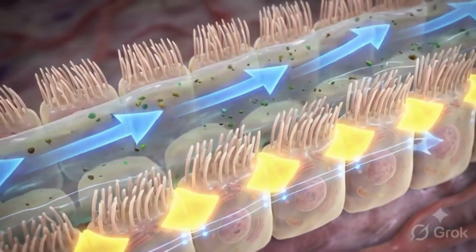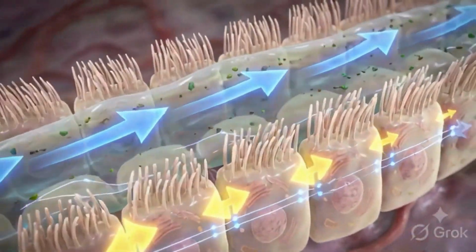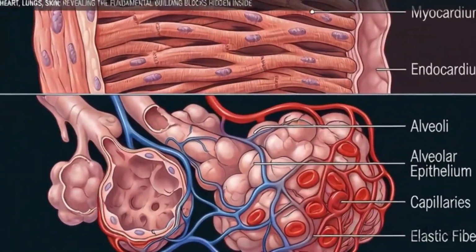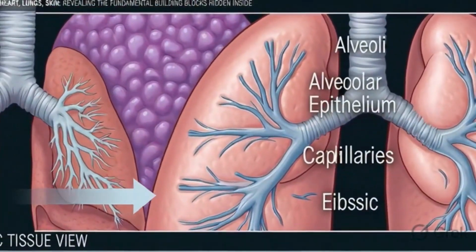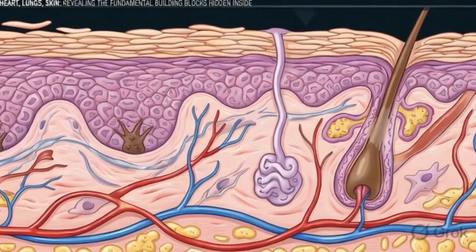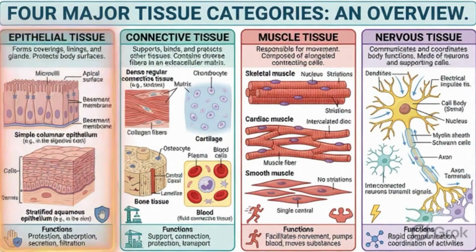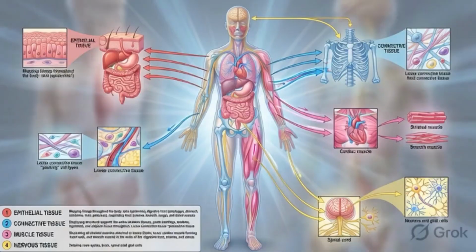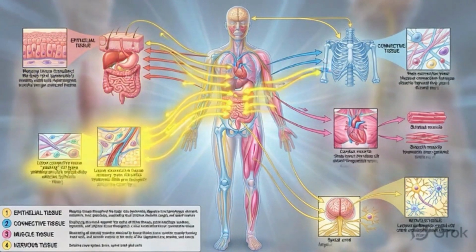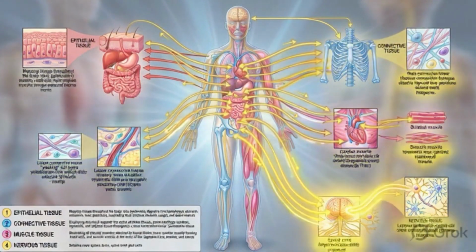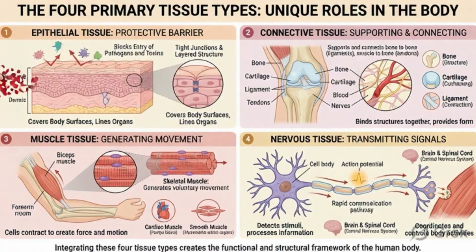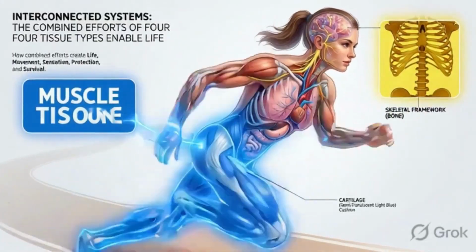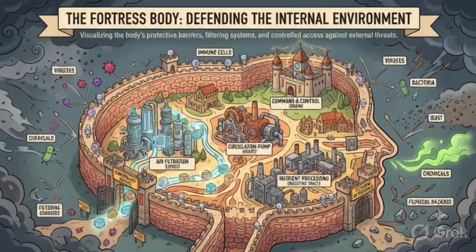A tissue is a group of cells that share a similar structure and work together to carry out a specific function. Every organ in the body, whether it's the heart, the lungs, or the skin, is built from tissues. And every tissue, no matter how complex the organ it forms, belongs to one of four fundamental types: epithelial, connective, muscle, and nervous. Understanding these four tissue types is understanding the logic of the human body. Each one solves a specific biological problem, and together they make everything possible.